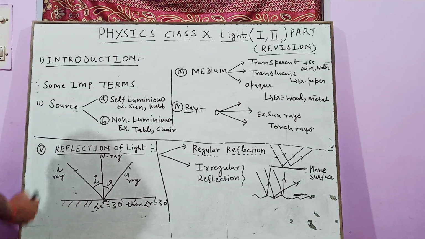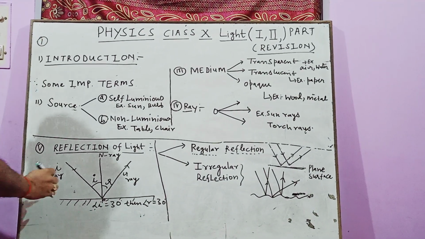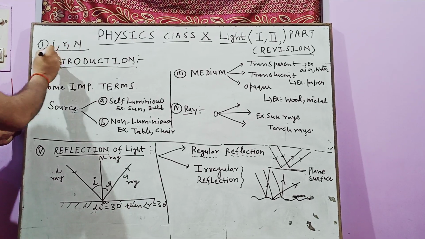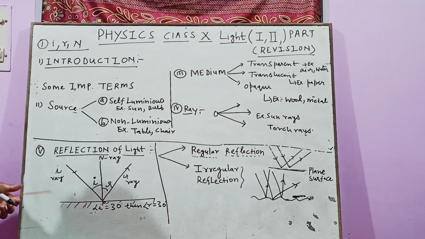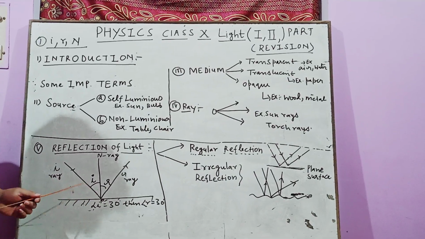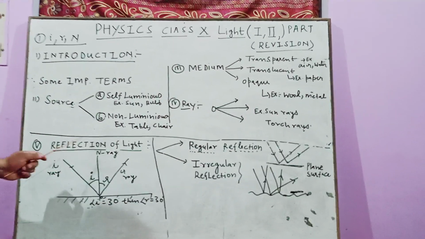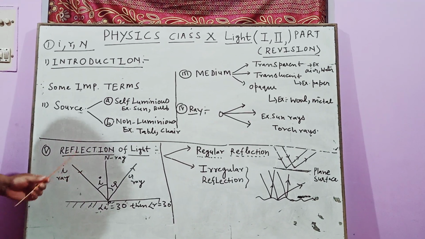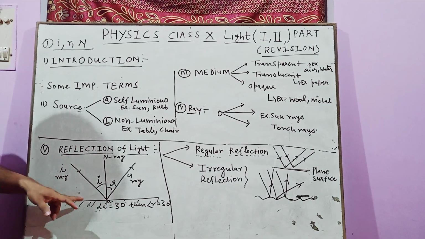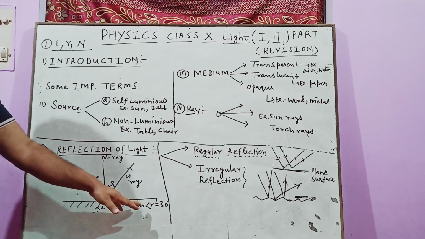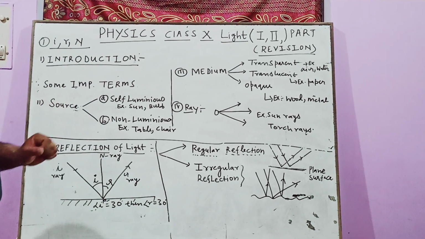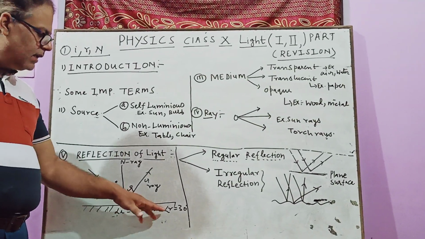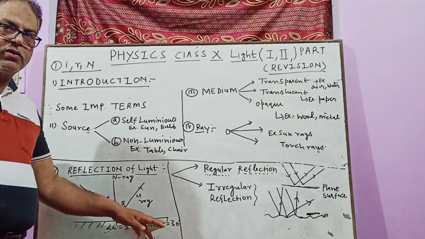Here there are two laws. The first one is that the incident ray, the reflected ray, and the normal all meet at one point. That is the first law of reflection of light. And the second law of reflection of light is that the angle of incidence is always equal to the angle of reflection. For example, if the angle of incidence is 30 degrees, then the angle of reflection is also 30 degrees.